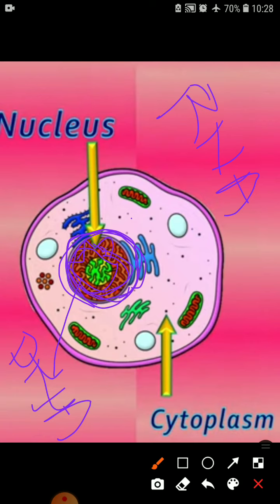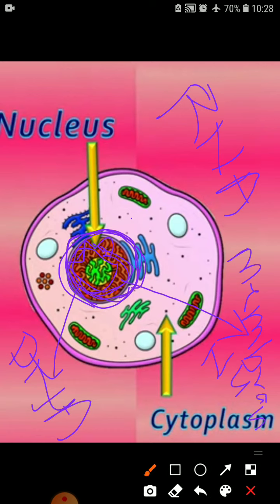It allows the exchange of materials from cytoplasm to nucleus and nucleus to cytoplasm. This wall is known as the nuclear membrane and this outer wall is known as the cell membrane.